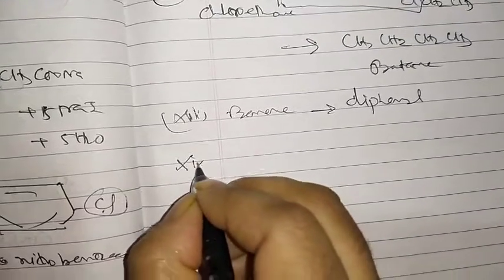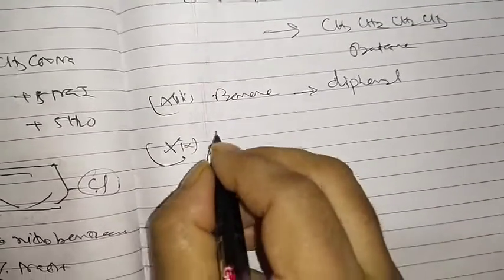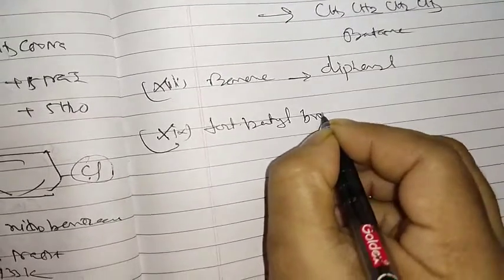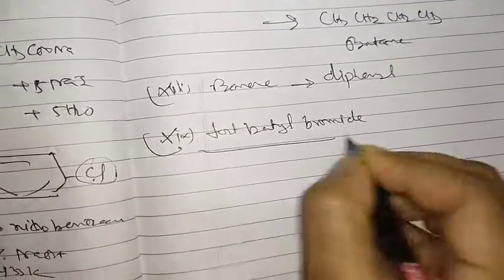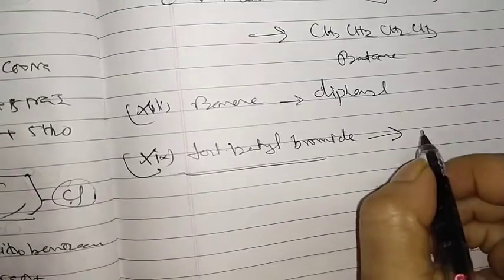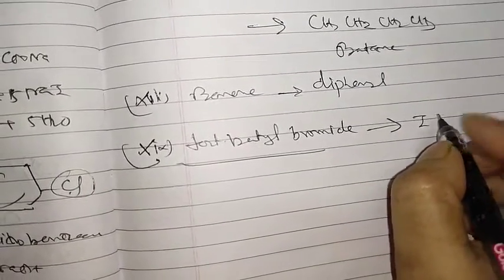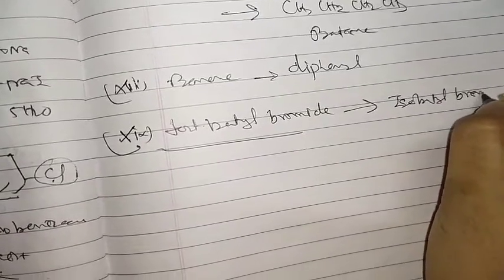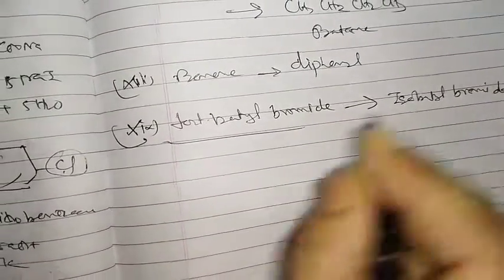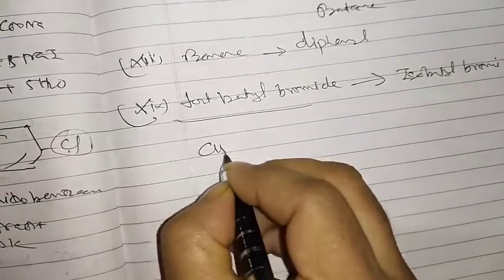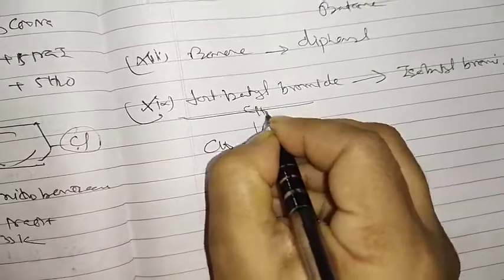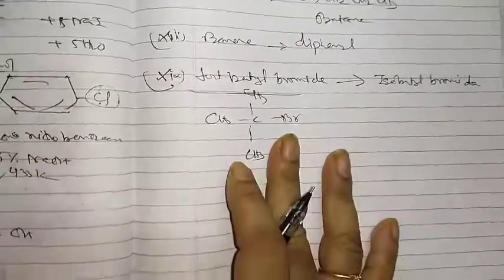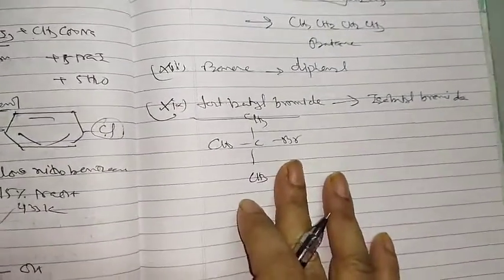Next one is coming tertiary butyl bromide, to convert it into isobutyl bromide. So first of all we have to draw tertiary butyl bromide.